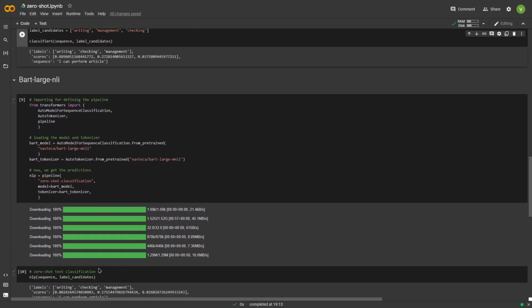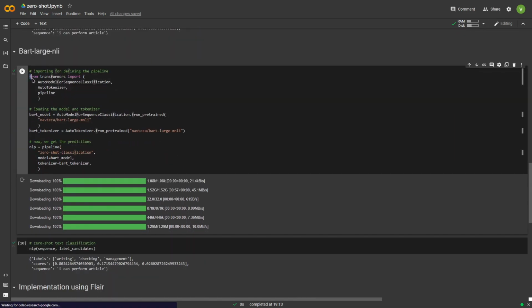So it's a little long, this code. Here, as you can see, I'm importing the required submodules from the transformers package. Once I've imported that, I create the model, and this model is the bart-large-mnli model. And then I'm creating a tokenizer to tokenize the input sequence. And then I finally create a pipeline in which I give the model as the bart-large-mnli model, and the tokenizer as the tokenizer that I just instantiated.